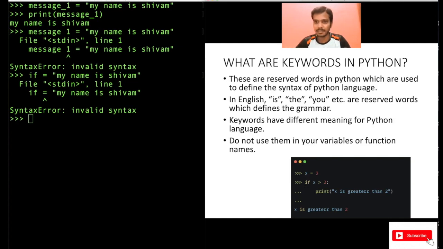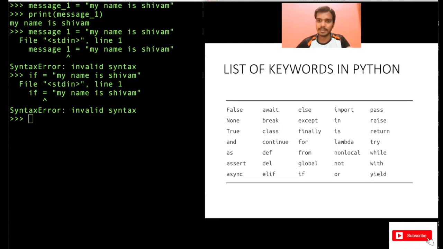So that's what special meaning is. So do not use if in variable names, or any reserved keywords in variable names. Now the next question will be: what are the other keywords in Python? It's not that if is the only keyword in Python. There are many other keywords like False, None, True, and everything, right? You will get used to these keywords later on when you write more code. You will be using these special keywords there. But these are the list of keywords which you should not use as variable names.